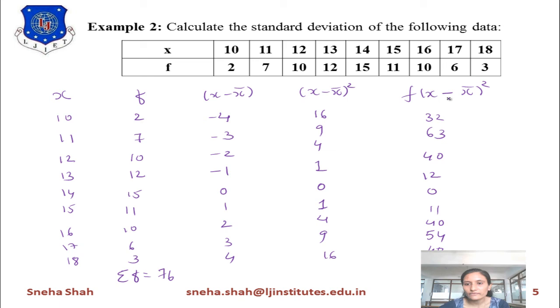Now if I add all these values, it will give us the answer of summation of f into x minus x bar whole square, and the answer of this addition equals 300. Now these values will be put in the equation of standard deviation.